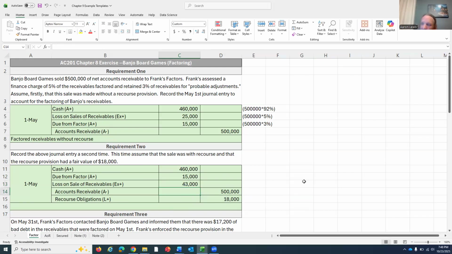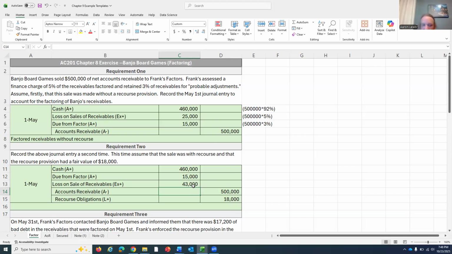43,000. Can I make sense of that number? I absolutely can. We know we're losing $25,000 for the 5% finance charge that they're hitting us with. But on top of that, we think we're going to have to send them back another $18,000 once this recourse obligation gets settled. So between the finance charge that we wrote up the loss over here and the eventual amount that we think we're going to have to pay for this recourse obligation,